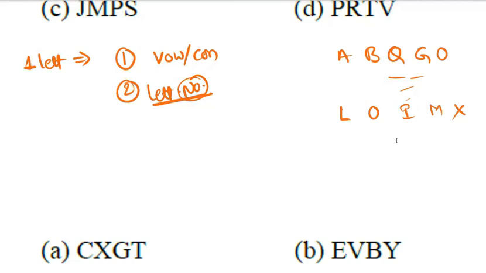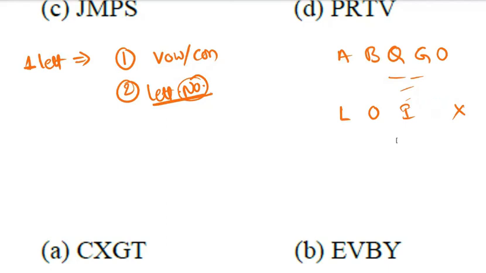Then try with the letter numbers: 12, 15, 9, 13, 24. Only one of them is a prime number. Yes, that is the only prime position letter.